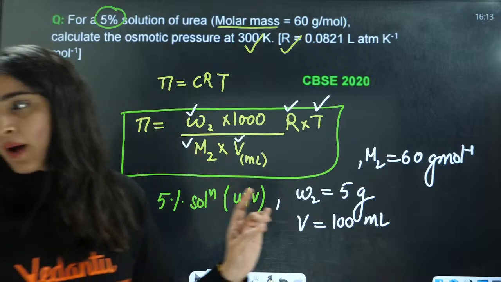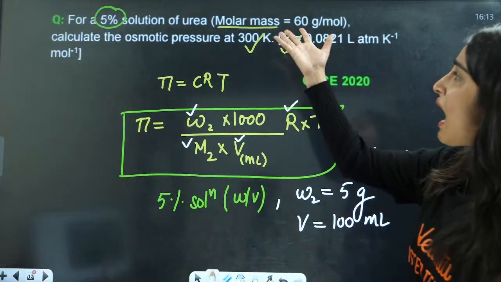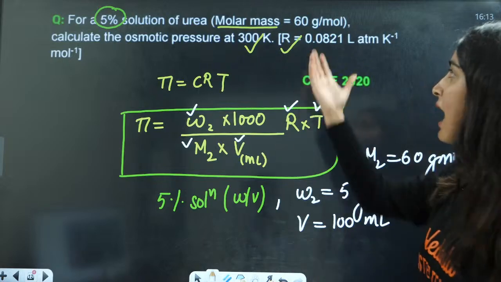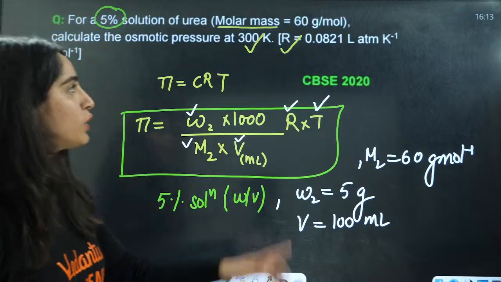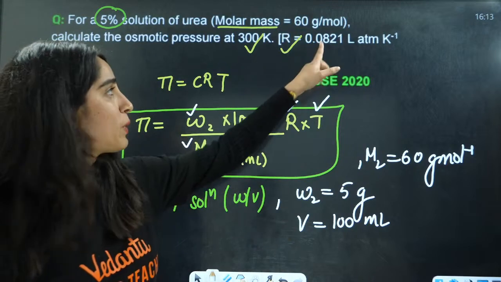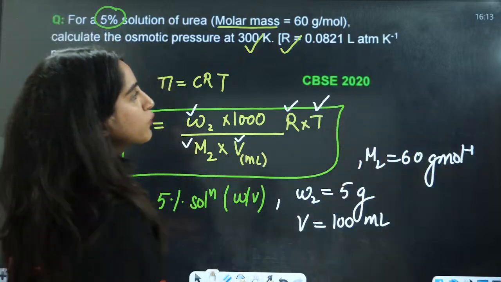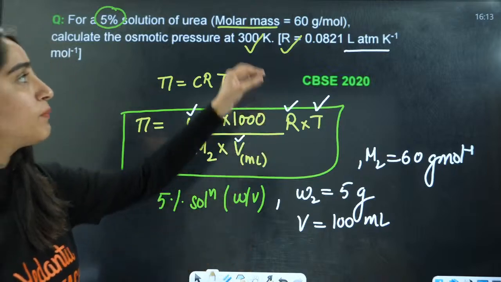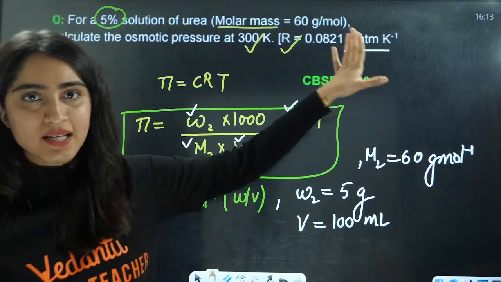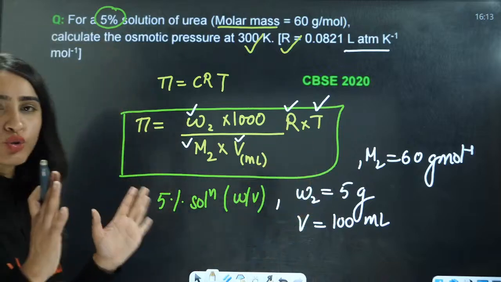Is this clear to everyone? R is the gas constant, universal gas constant. The value that we would put in this equation depends on the units. Here we are taking liter atmosphere per Kelvin, that will be 0.0821. That is the universal gas constant. Understood this, everyone?